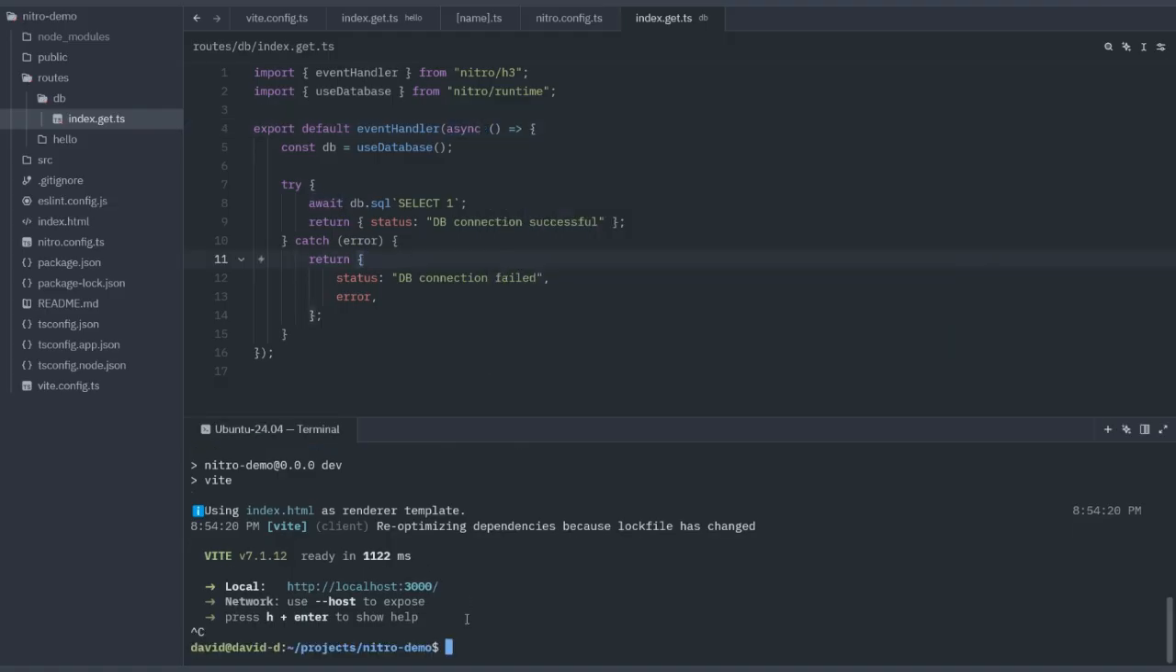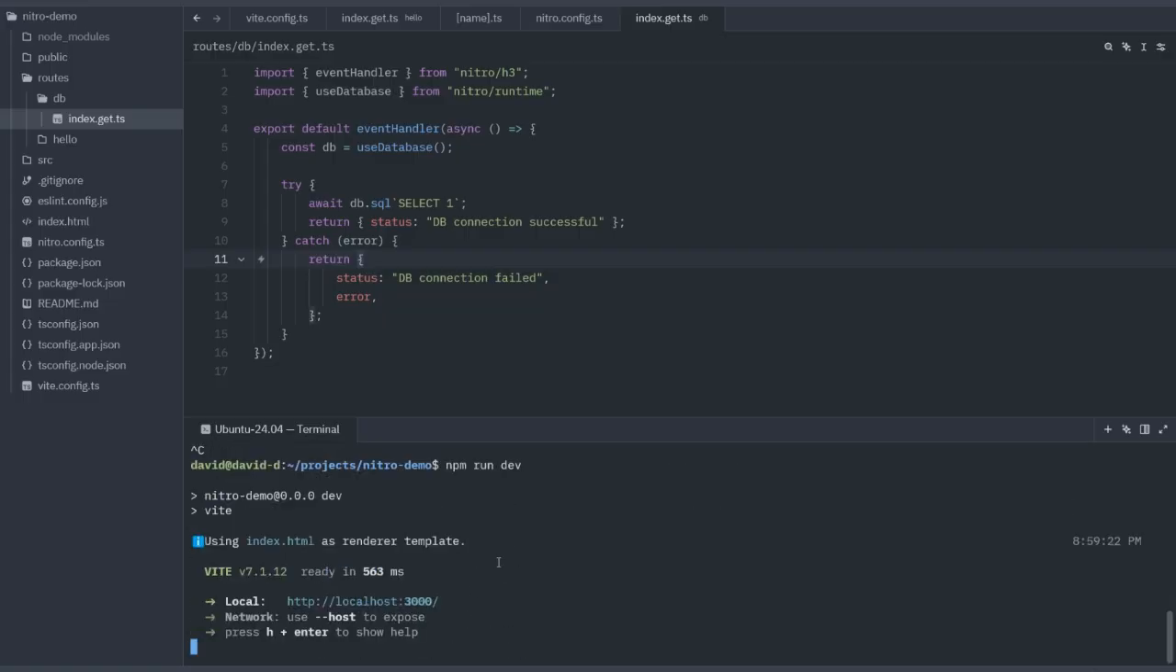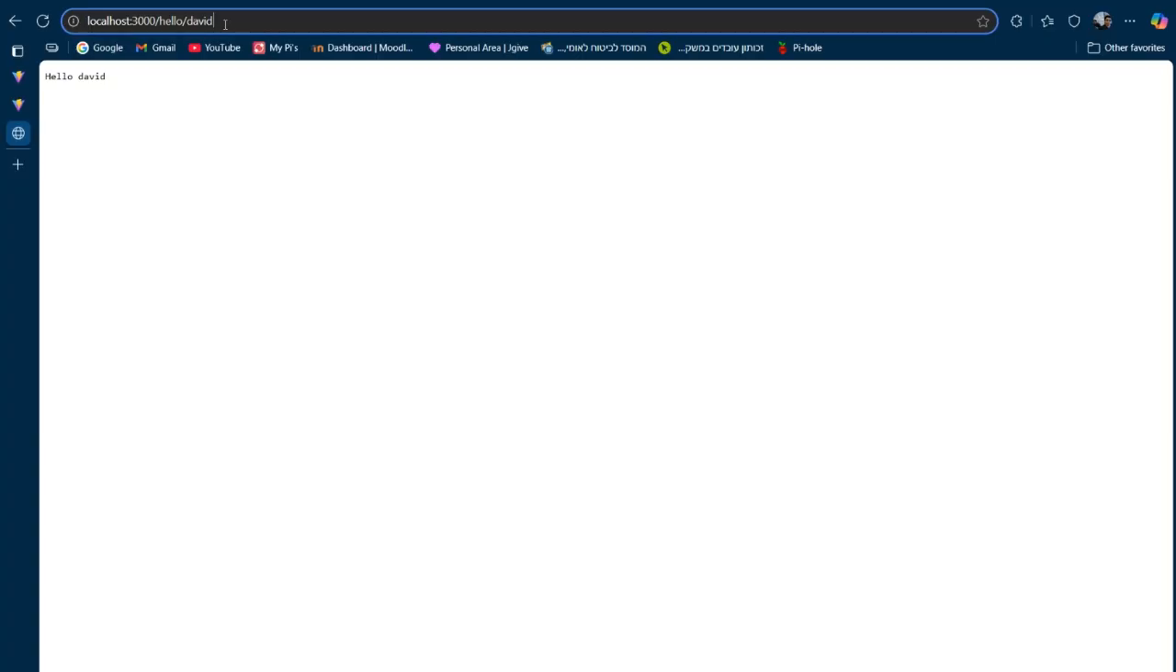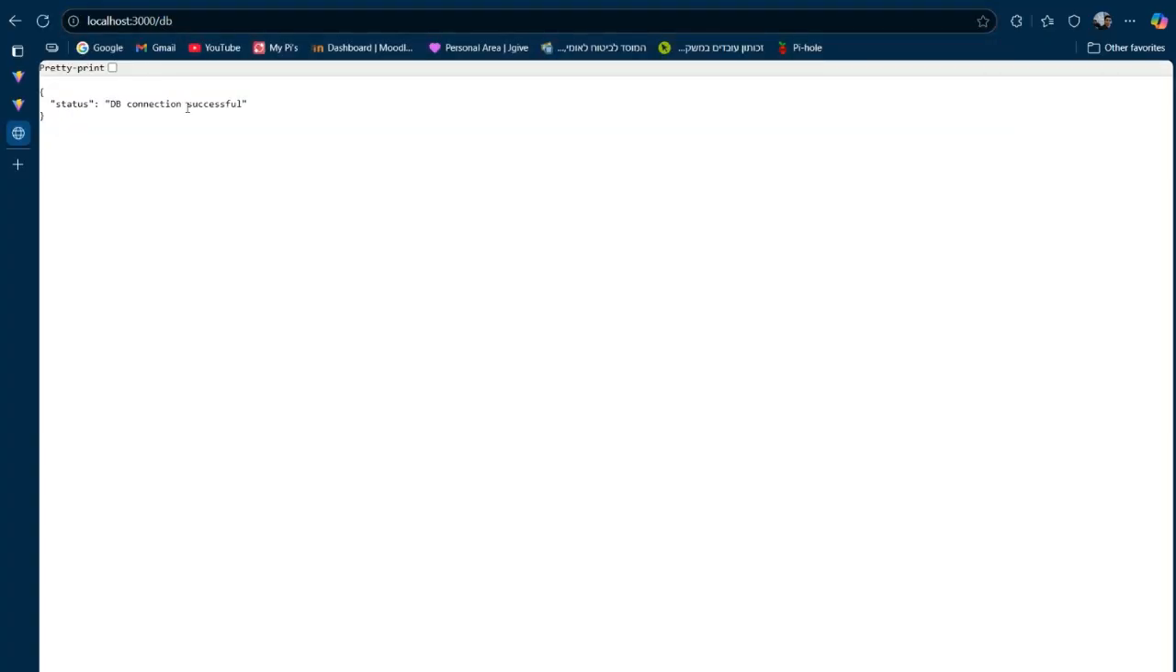All right, now let's restart our server just to make sure that it's running now with the Nitro config. And let's get over here. And if we go to /db, we should get connection successful, which is pretty awesome.